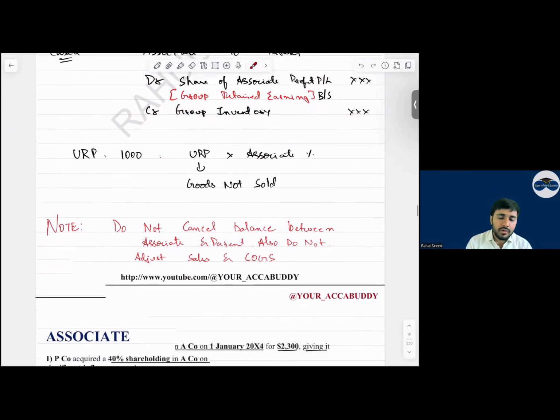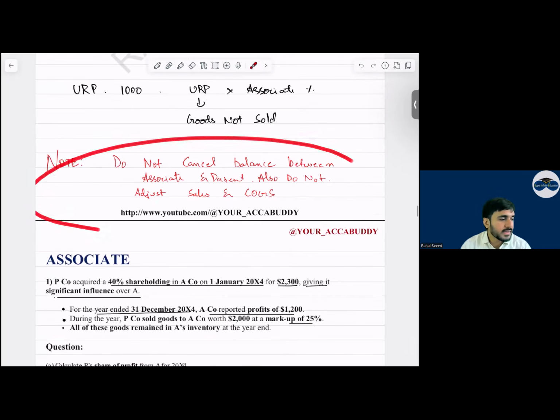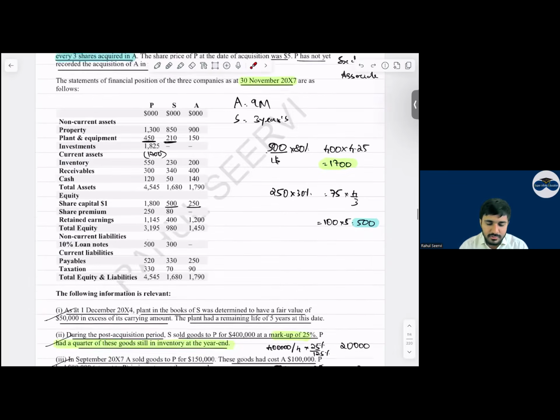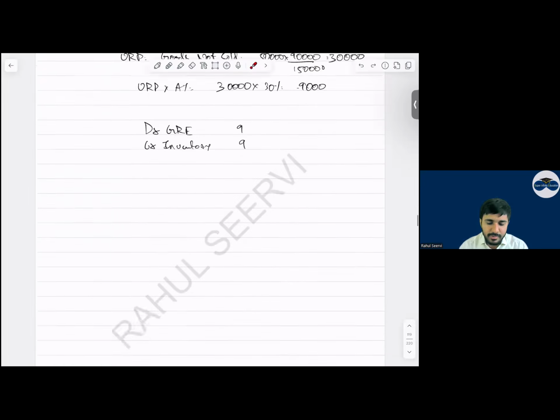Simple. Now, in case of associate, do we eliminate the intra-group balances? Do we eliminate the intra-group balances? No. Why no? Because we are not doing consolidation. That is the reason. Simple. Yes sir, this is done. Chalo chalo chalo. Associate done now. Now, what is the next topic we'll be doing, everyone?